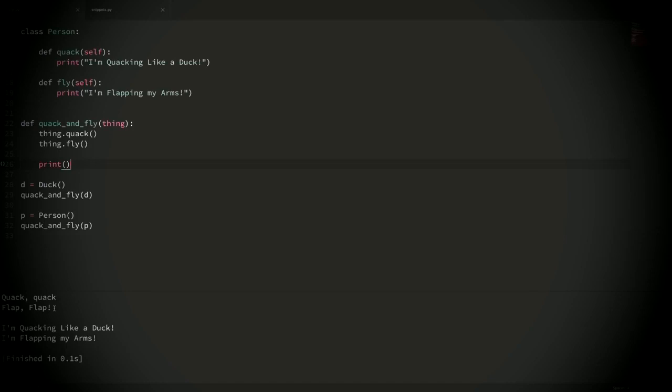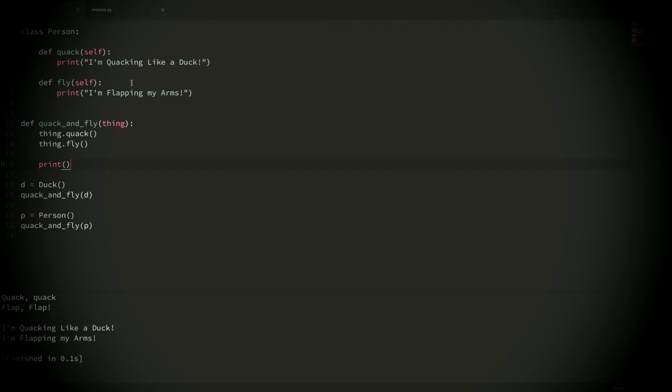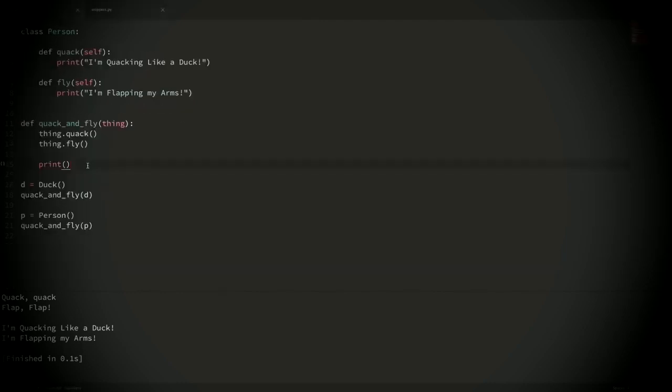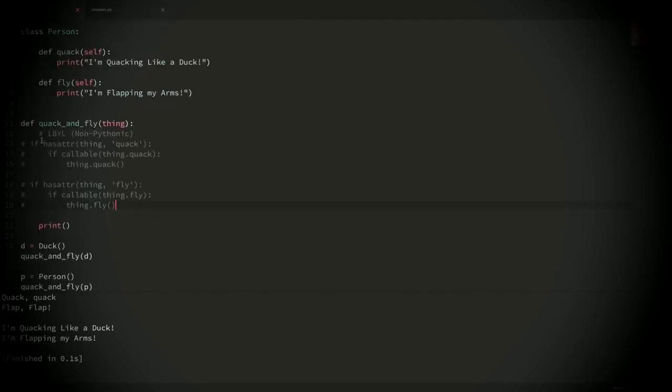So first, let's take a look at the non-Pythonic way to do this, and this is usually called look before you leap. So let me get the snippet out here, and I'm just going to go ahead and copy this code example and paste it into my function here. So in this example, we might be tempted to make a check for each method that we want to call. So first we want to run the quack method.